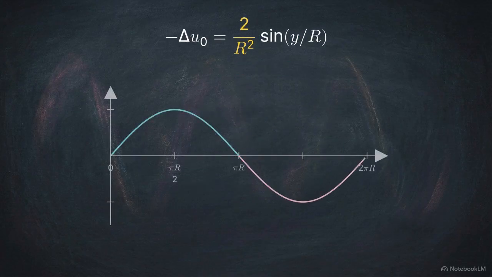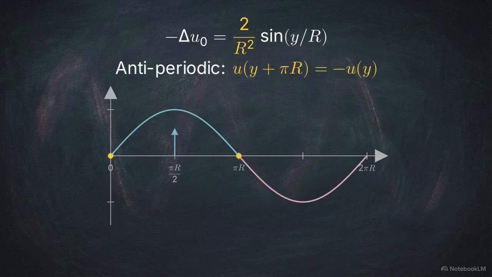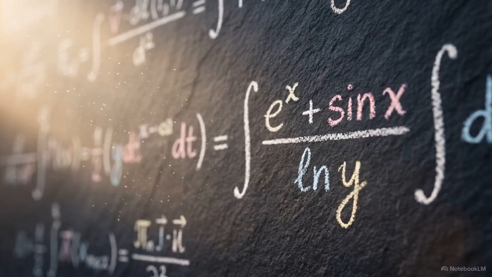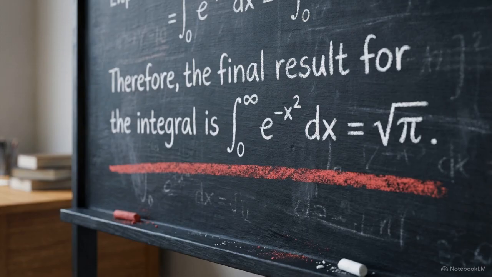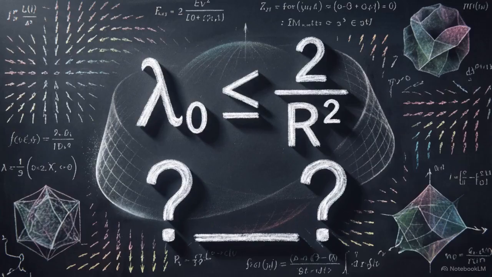This function satisfies the anti-periodic boundary condition, returning its negative value when advanced by pi r. Integrating this wave through the Rayleigh quotient confirms this result, providing a consistent value for the energy of this mode. This calculation sets a rigorous upper bound at 2 over r squared. We proved the eigenvalue can be this low, but we must now determine if it is the absolute floor.